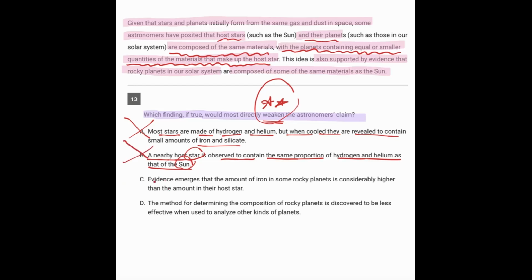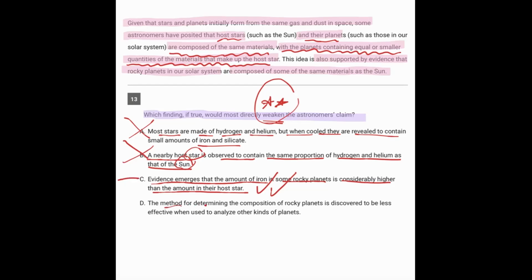Now going to C. Evidence emerges that the amount of iron in some rocky planets is considerably higher than the amount in their host star. Well, this is good because we're looking for something that goes against the conclusion. And the conclusion was that the rocky planet was going to have equal or lesser iron than its host star. So this is going against it, and that's what we're looking for. So we'll keep that one.